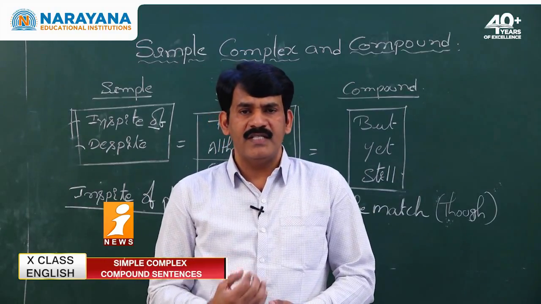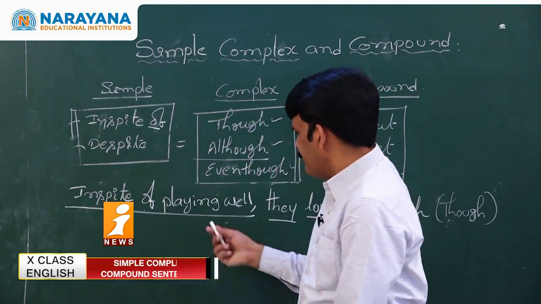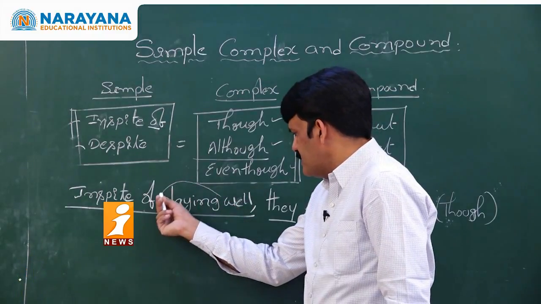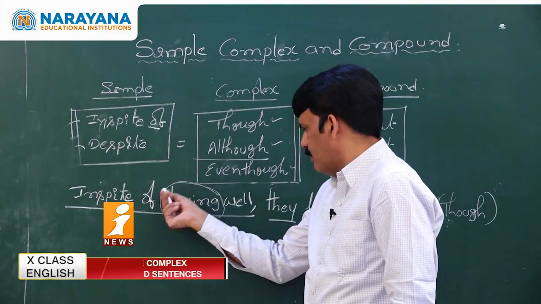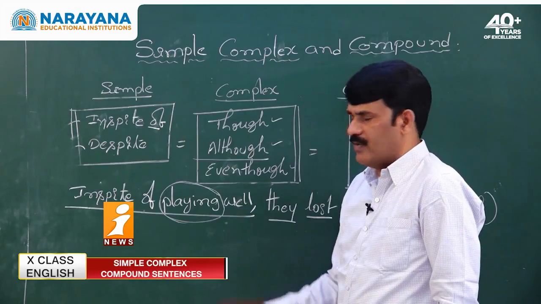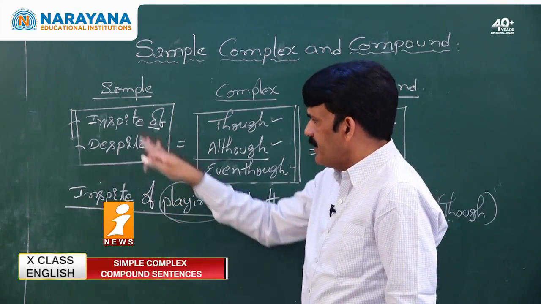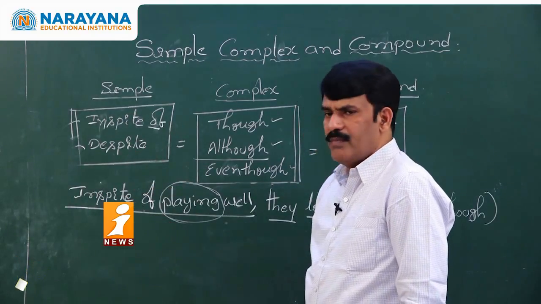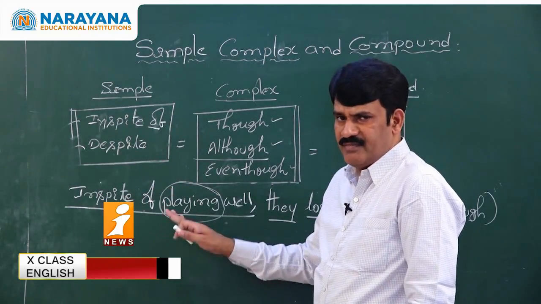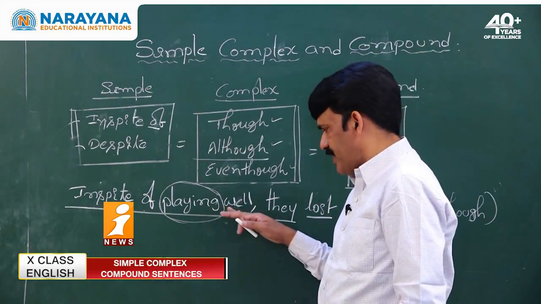How do we know the given sentence is a simple sentence? Simply you understand there is a verb with ing form. Whenever you find a verb with ing form, that is the fourth form of the verb, with in spite of or despite, believe and remember this is a simple sentence. So this is a phrase.